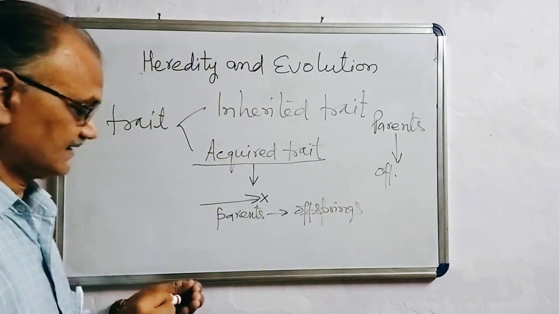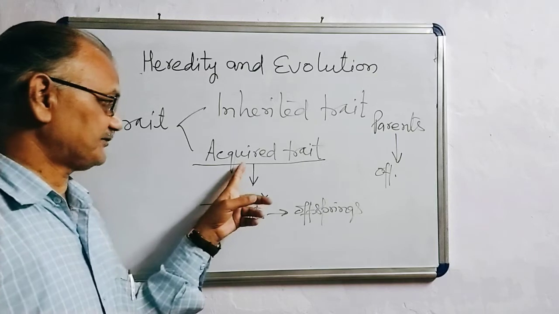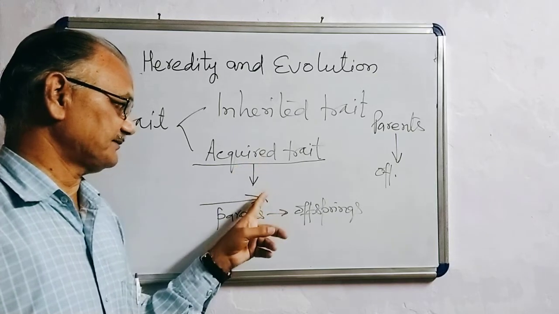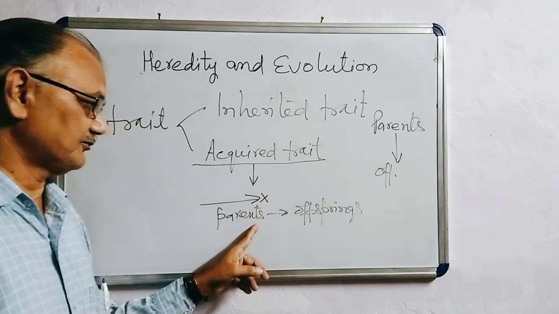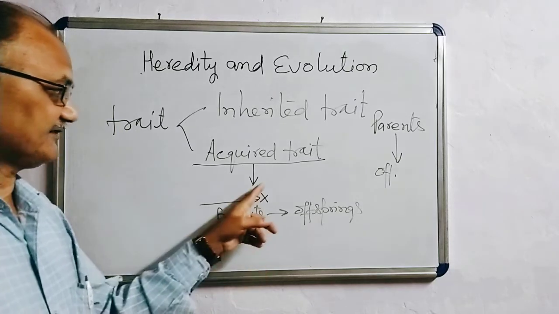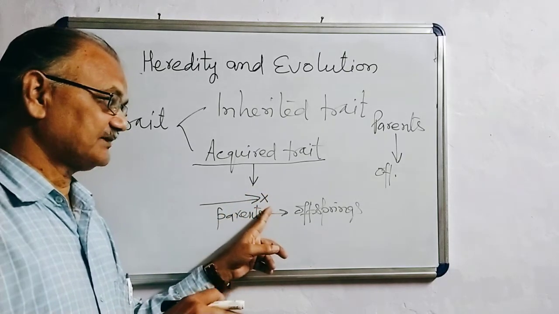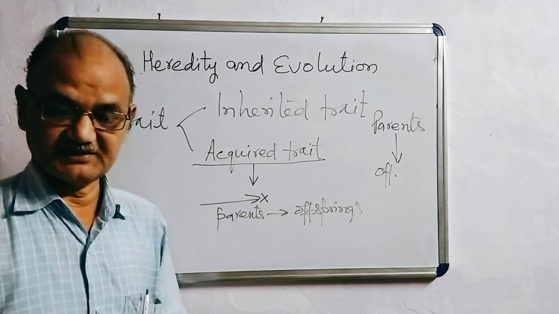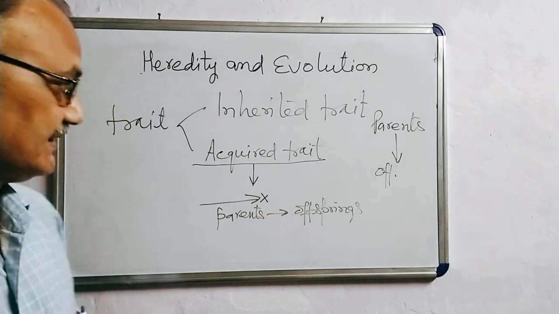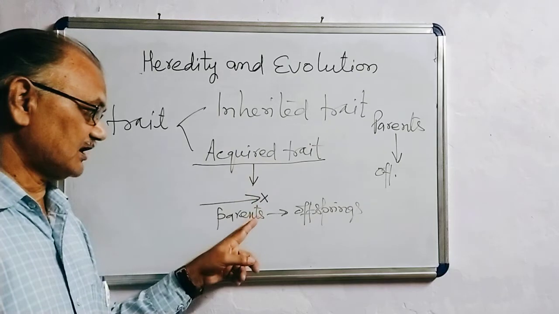For example, the experiences which one achieves during the lifespan are lost by the death of that individual, and it is not necessary that this trait will be inherited by the offspring.